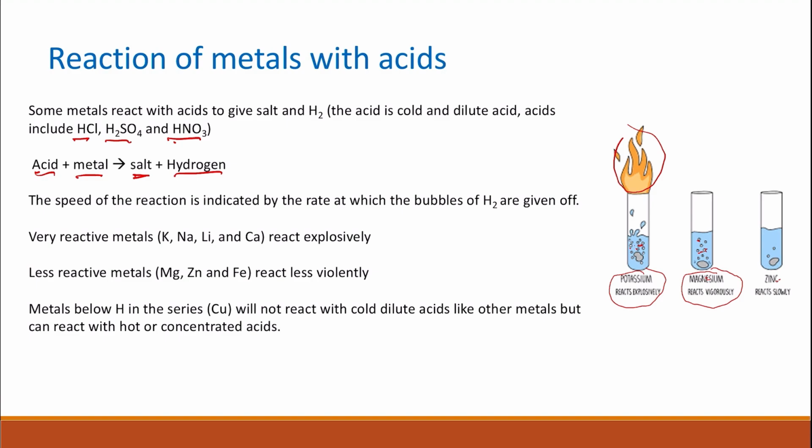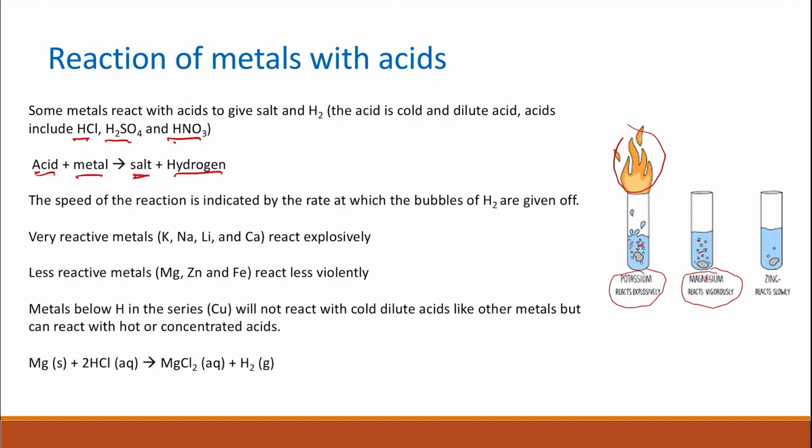Metals below hydrogen in the reactivity series, like copper, will not react with dilute and cold acids. However, they can react with hot and concentrated acids. So copper with hot concentrated acid will react and still going to give you the metal salt, and will give you hydrogen as well.